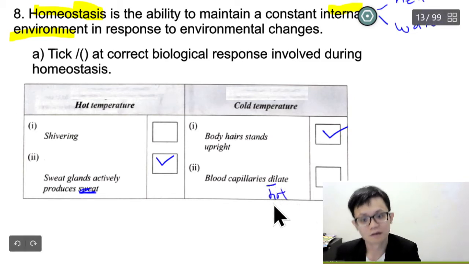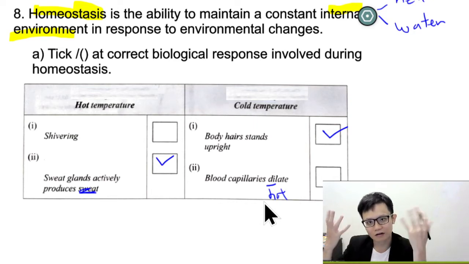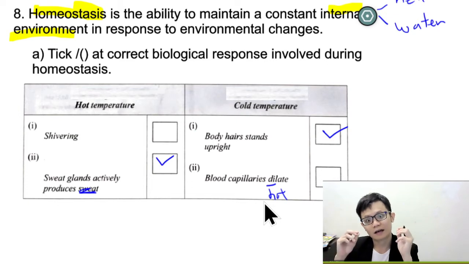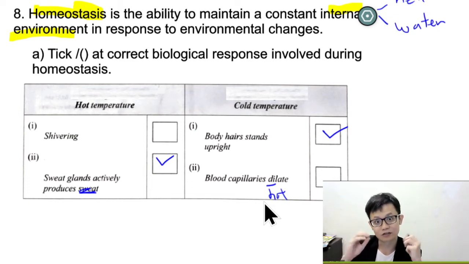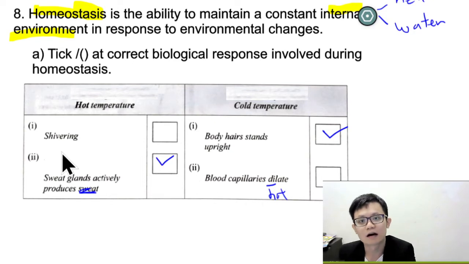For example, when you're feeling hot, your face will become red, correct or not? Why? Because all the blood comes near your skin. We call it blood capillary dilate because you are hot. Basically, the blood goes near your skin so it can release more heat from the skin. Shivering means you are cold.